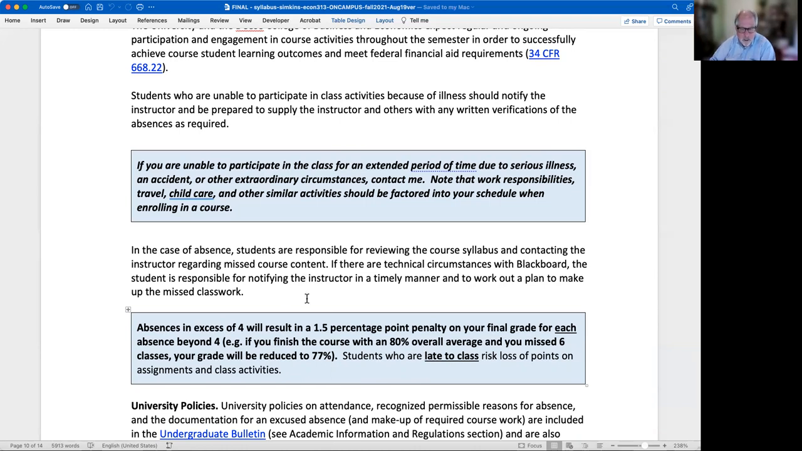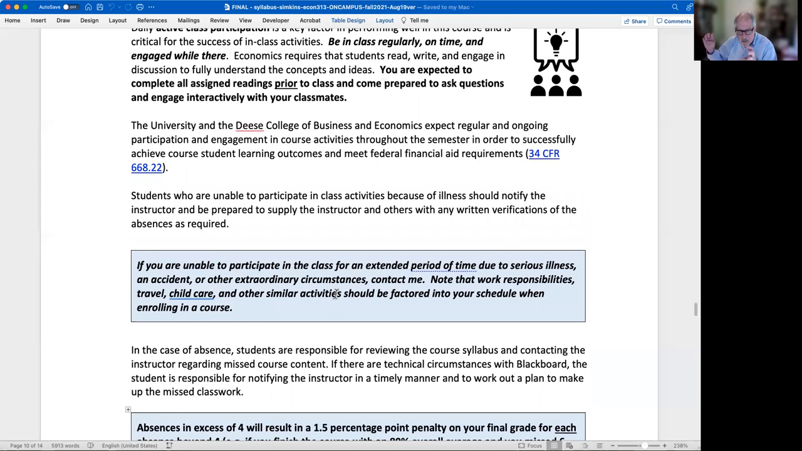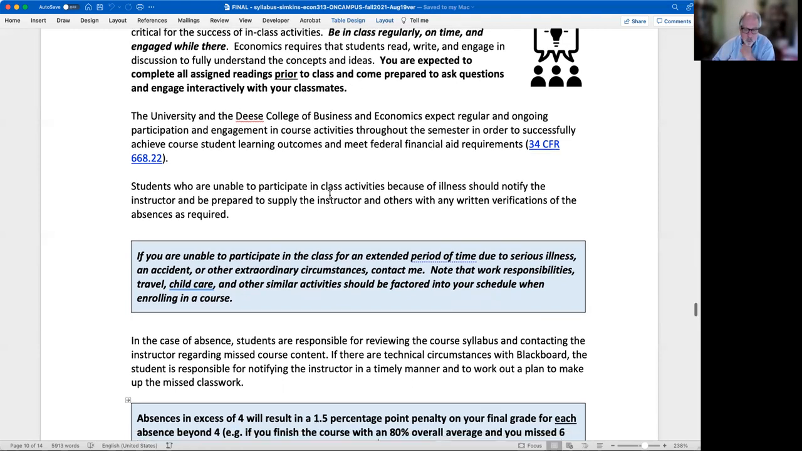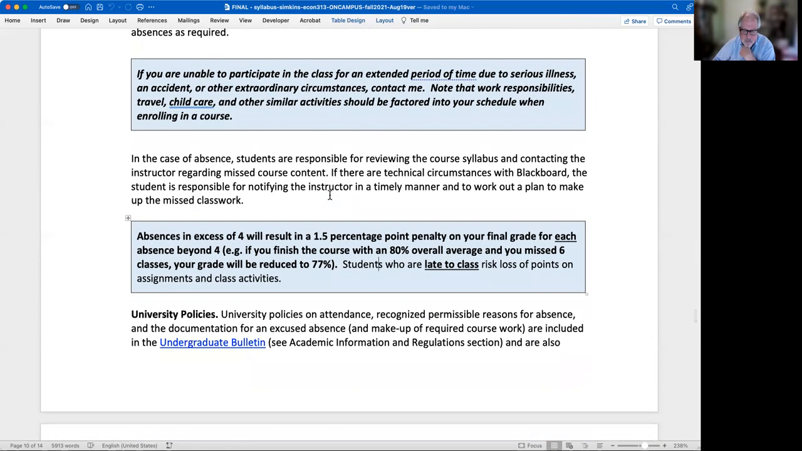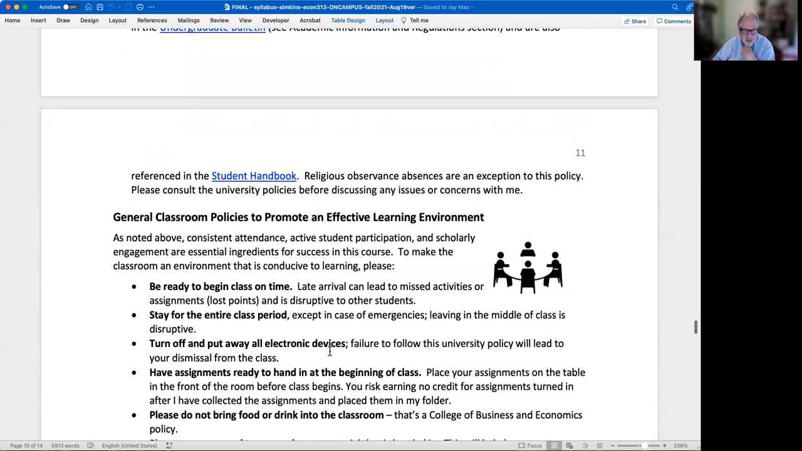For those of you in the online section, there are a variety of ways that we think about participation in attendance. Really, it's about engagement in the course and participation in the course. So it has to do with handing things in, has to do with getting things in on time, etc. And those are ways that can measure activity, engagement in the course in the online section. Okay. A variety of university policies are in the undergraduate bulletin and student handbook. Those are links, hot links there as well.